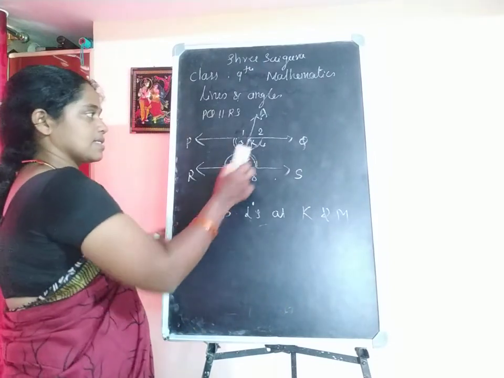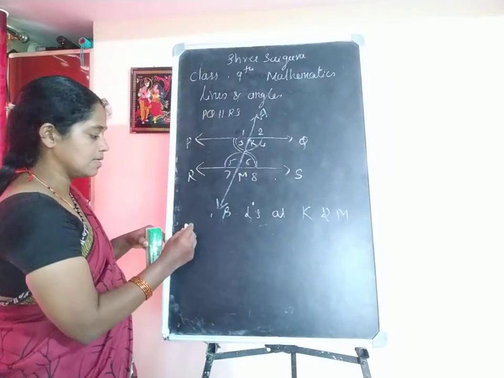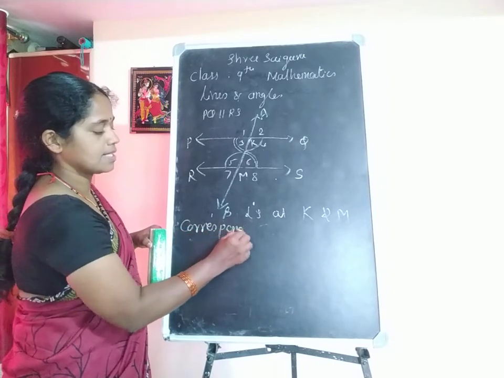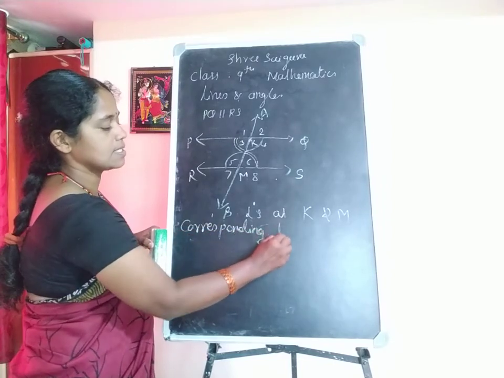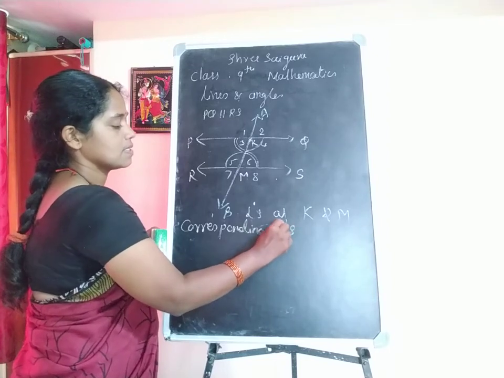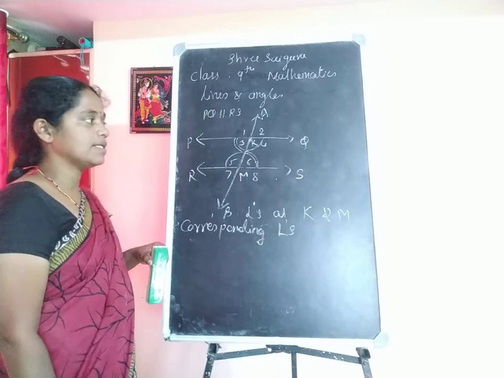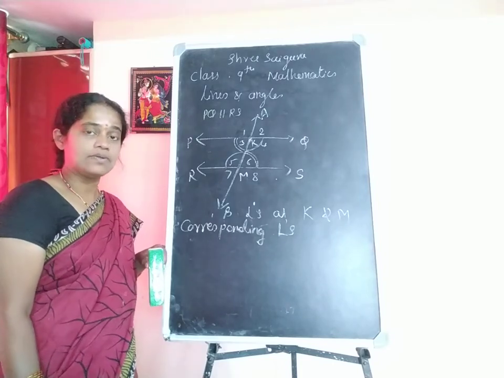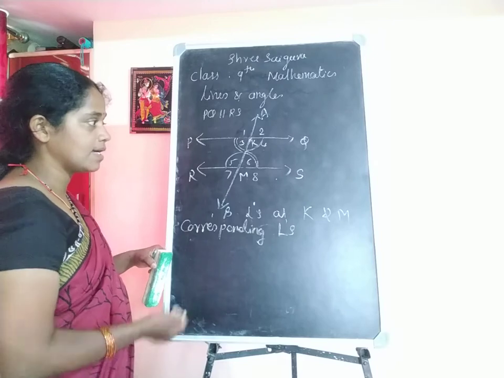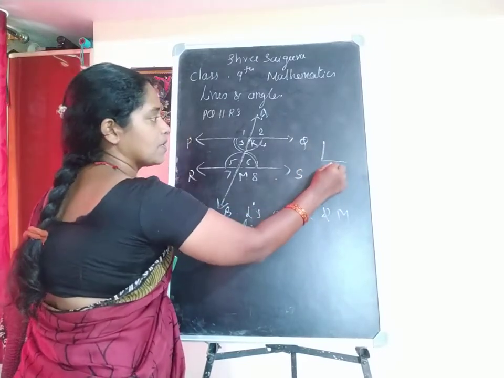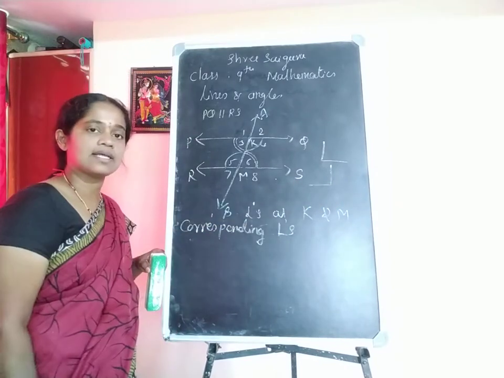Next angles. The next angle naming is corresponding angles. Dear students, to identify the corresponding angles, you can recall an L shape or a reverse L shape like that.